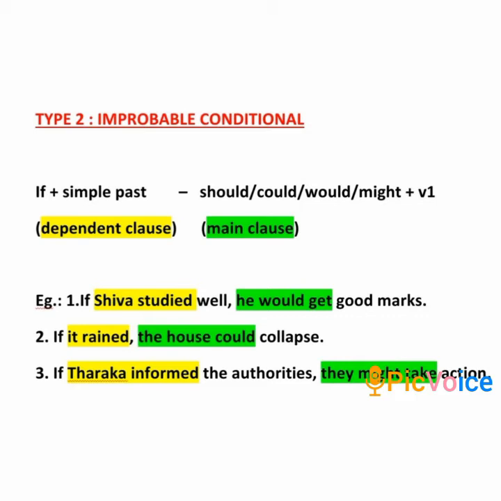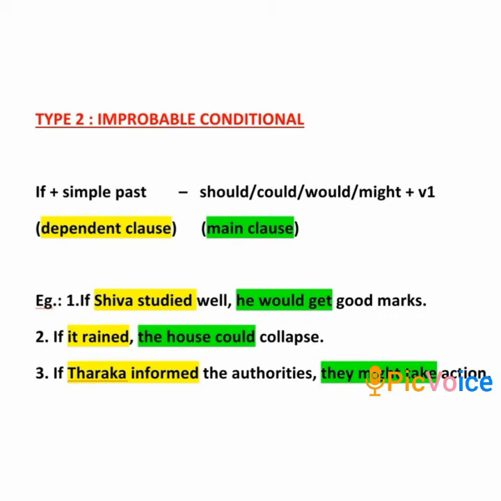Here, I have taken the same example of Shiva that I had taken in type 1 conditional. But here, assuming that Shiva is not a very intelligent boy, the chances of him getting good marks, even if he studied, become slimmer. Hence, we have used the improbable conditional.